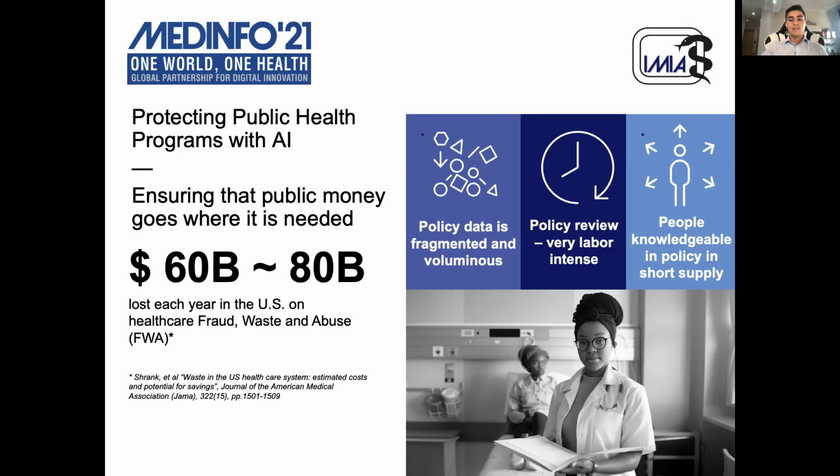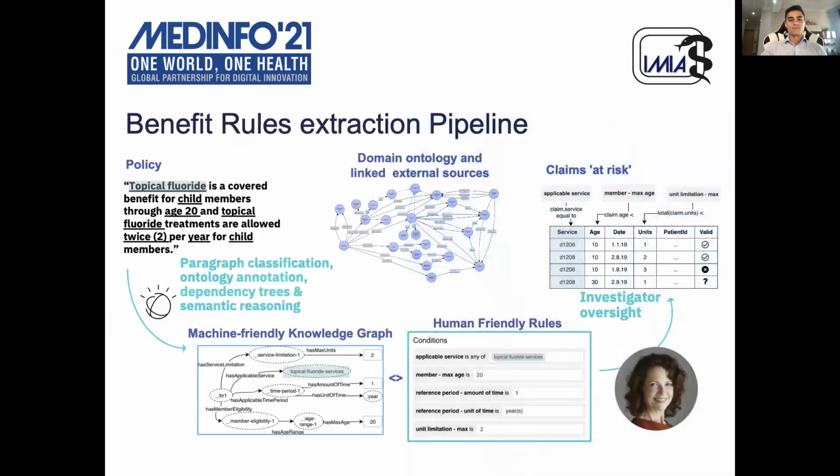Catching providers who systematically infringe policies is a very labor-intensive and error-prone task because of the overwhelming amount of text policies that need to be reviewed and interpreted by investigators. Most of the rules in policy don't get encoded into algorithms, and most of the fraud, waste, abuse is never surfaced. Therefore, in this work, we propose an approach that combines AI and NLP, ontology, and knowledge graph to automatically extract and convert the content of regulatory healthcare text policy into both human-friendly and machine-consumable policy benefit rules.